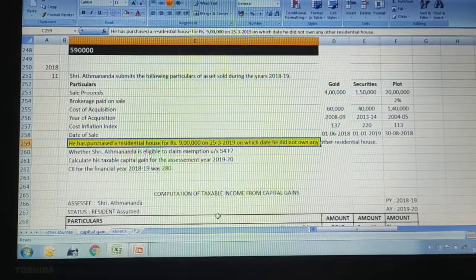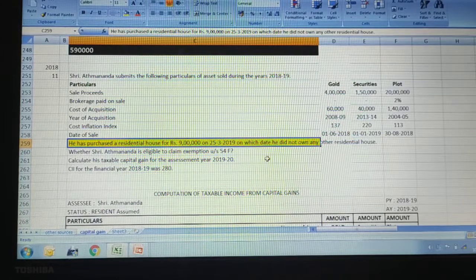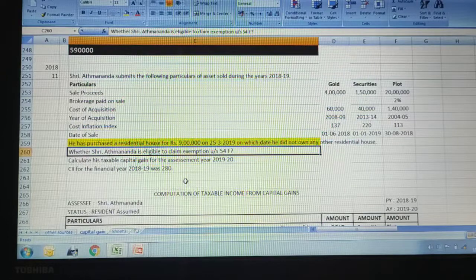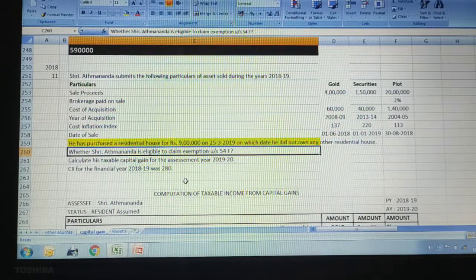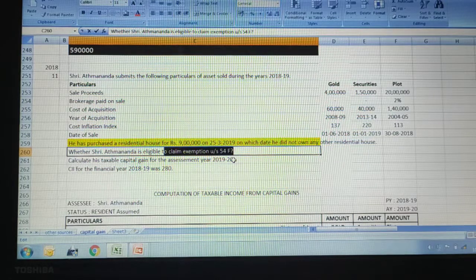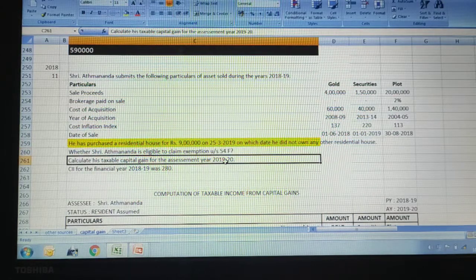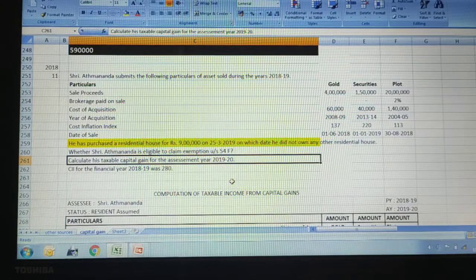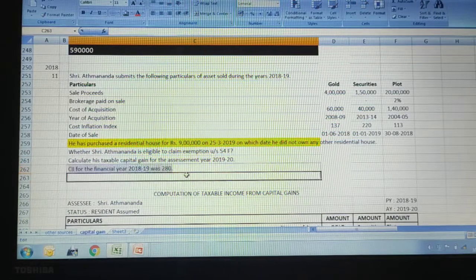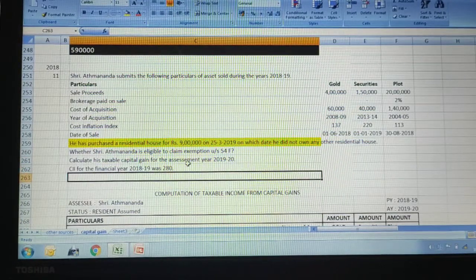So this will be our highlighting point on exemptions to work on. Now they are asking whether Shri Atmananda is eligible to claim exemption under section 54F. So clearly they have given which exemption he is eligible to claim or not. We have to identify and tell them. Then calculate his taxable income from capital gain for the assessment year 2019-20. Cost inflation index is given for the previous year.